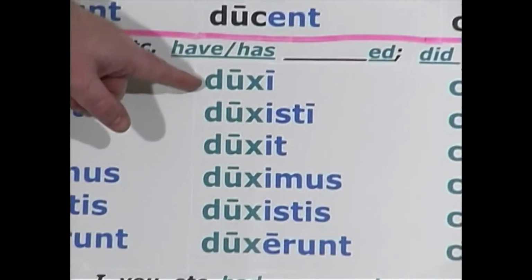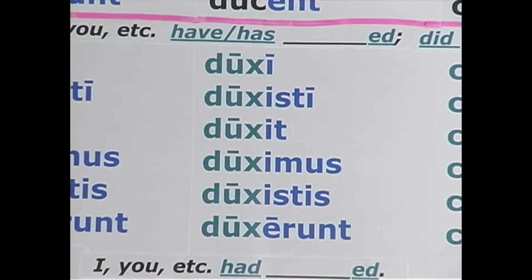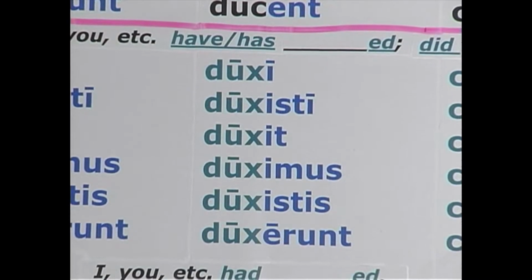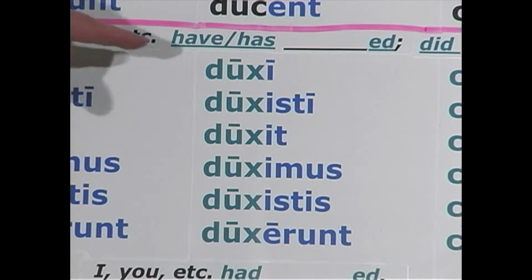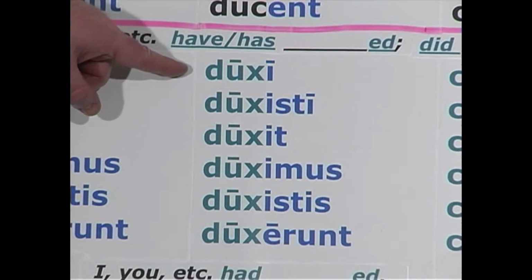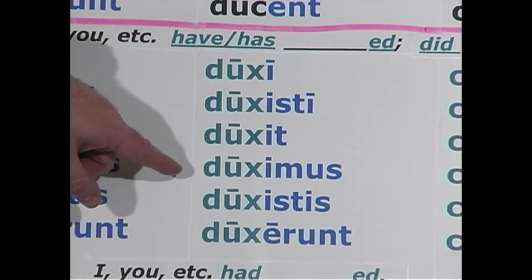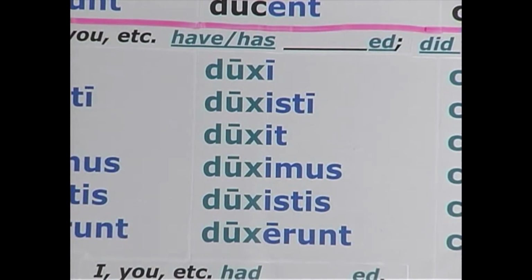There it is. Add the perfect endings to form the rest of the perfect conjugation. Duxi, duxisti, duxit, duximus, duxistis, duxerunt. That is, I led, you led, he led, in the past tense. We led, you led, they led, or have led.